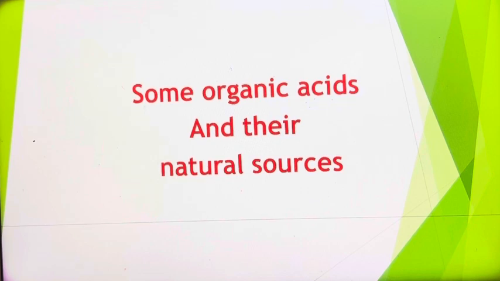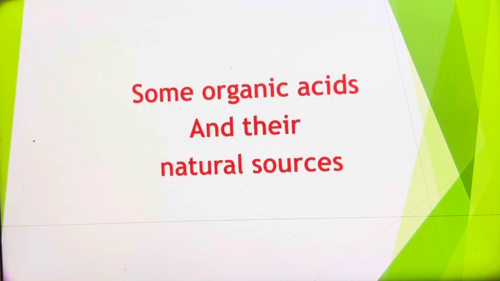Generally, if the pH value is between 3.5 and 7, that acid is called a weak acid. For example, a particular acid has a pH of 6.5. That means it is very weakly acidic in nature.